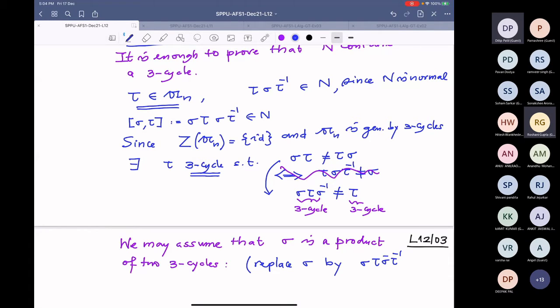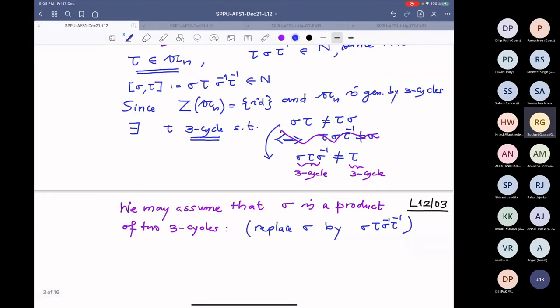Here, inverse. Here also I wrote something wrong. This is a commutator, so this is the inverse here. That is why I was going wrong. All right, so is that clear or should I repeat? Sonakshi, is it clear what I am saying?